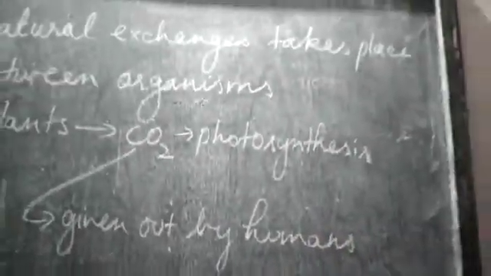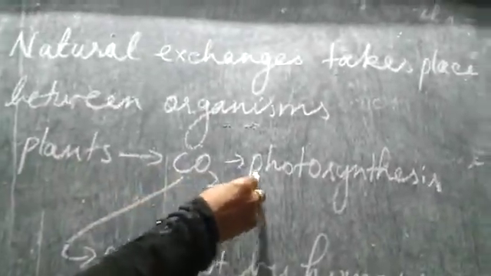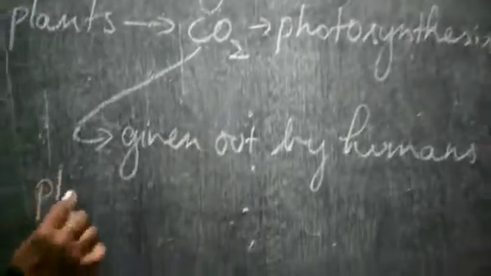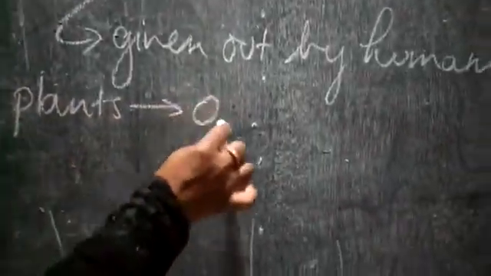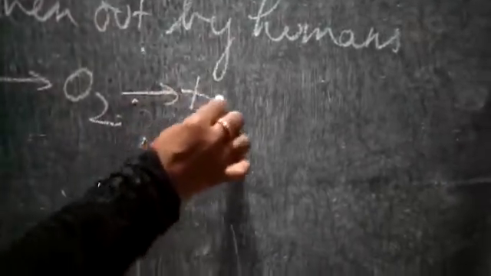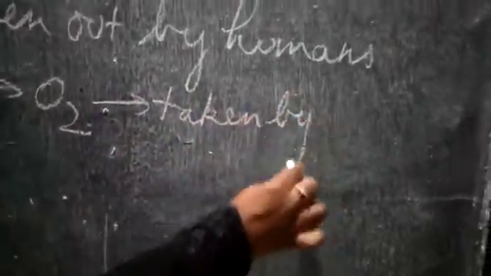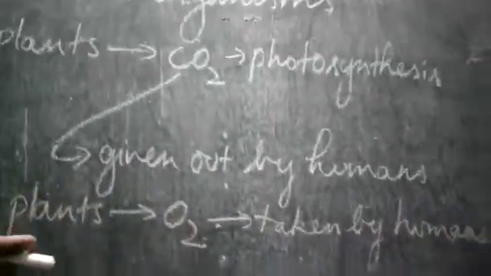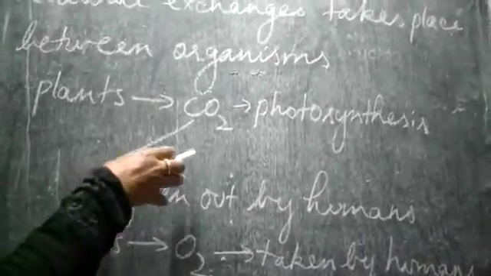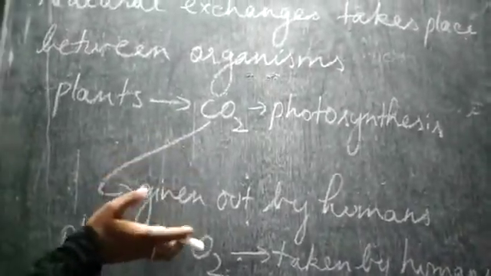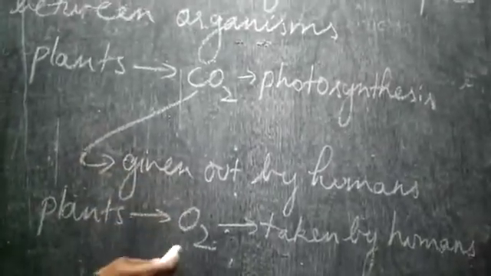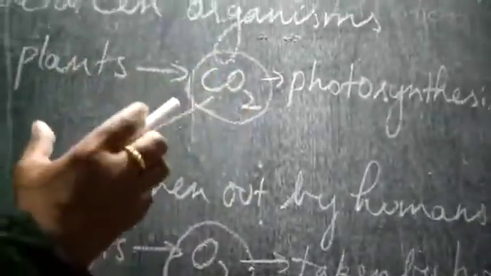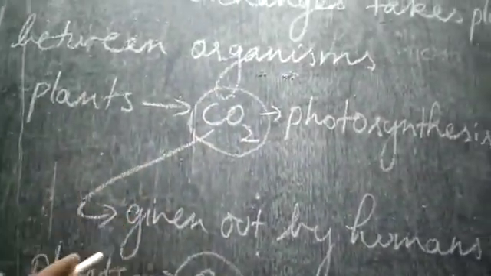Right? So plants intake carbon dioxide for photosynthesis, and this carbon dioxide is given out by humans. So there is exchange. In the same way, plants give out oxygen, and that oxygen is taken by whom? It is taken by humans. So you can see there is an exchange of gases, and that's why there is a balance in the gases of the natural atmosphere. But if any pollutant enters into the atmosphere and changes the level of oxygen or carbon dioxide, then the entire natural system is changed, and that causes pollution.